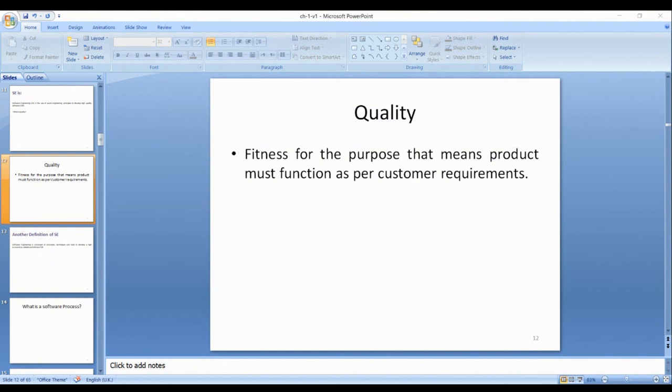Like Apple products are high quality, Samsung products are high quality, IBM, Microsoft, Facebook, YouTube, STC, Toyota, Ford, Ferrari.